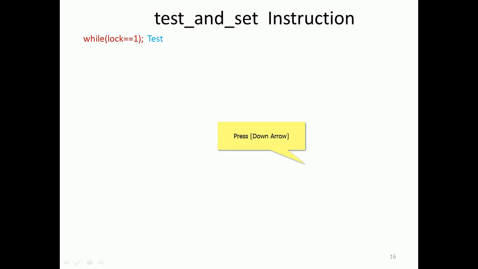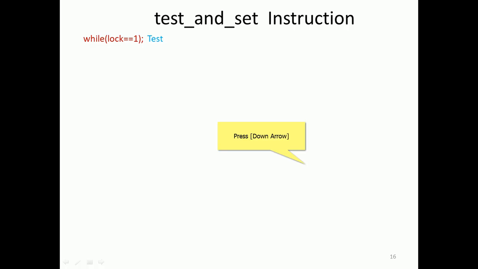So here we have, while lock is equal to 1, right? While lock is equal to 1, till lock becomes 0, it will remain here, since there is a semicolon, so it will remain here until lock becomes 0. It will be waiting indefinitely, right? Whenever the lock is free, it will come out. So that is the testing over, right? I hope you repeat how testing happens. It will keep waiting till lock becomes 0 or lock is available, right? Lock equal to 1 means it is occupied. Lock equal to 0 means it is available, right?